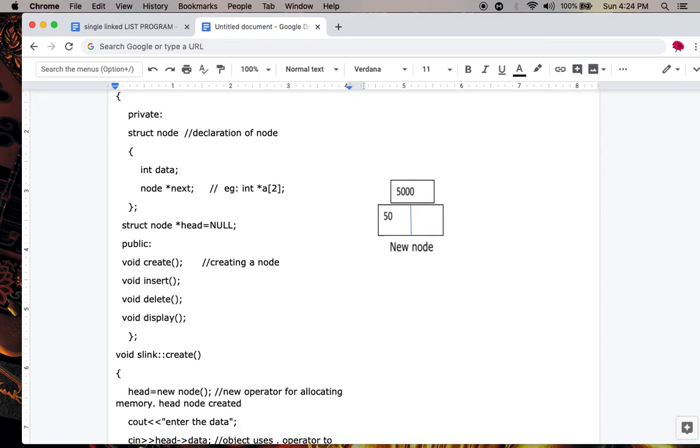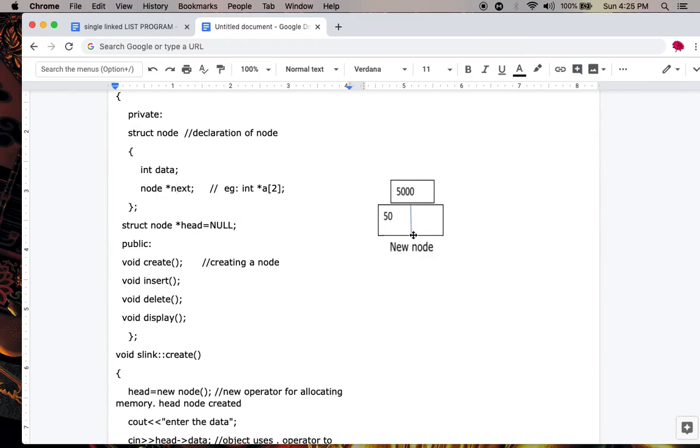Here the node consists of two fields, data field and address field. Data field is integer type, therefore it allocates 4 bytes, and the address field is pointer type, so it allocates another 4 bytes, totally 8 bytes. Therefore, the new operator allocates 8 bytes of memory to the node. Therefore, the head node is created with 8 bytes of memory.